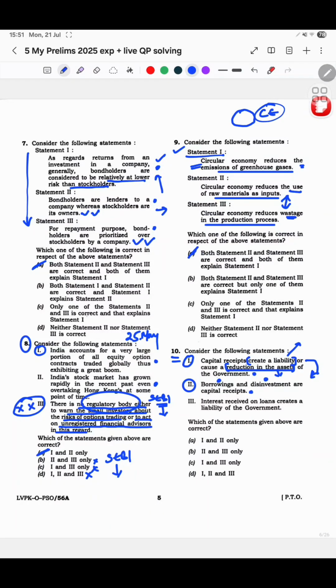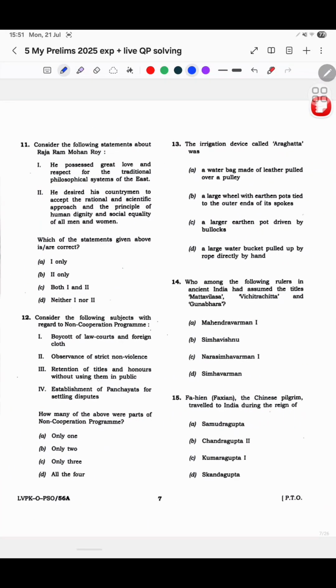अभी मैं आपको इतना easily बोल सकता हूँ कि ये देखो example है 1 and 2 का, but exam में actually doesn't work that way. आपका दिमाग is already stressed, इतना आप मतलब आराम से नहीं सोच सकते हो. But see, third option, interest received on loans creates a liability on the government. How can interest on a loan create a liability? Loan creates a liability? Does it? No. So the statement is completely wrong, and interest though is definitely wrong. So I was like, ये option तो पक्का गलत है, and I went with 1 and 2, and this is how I solved this in the exam.